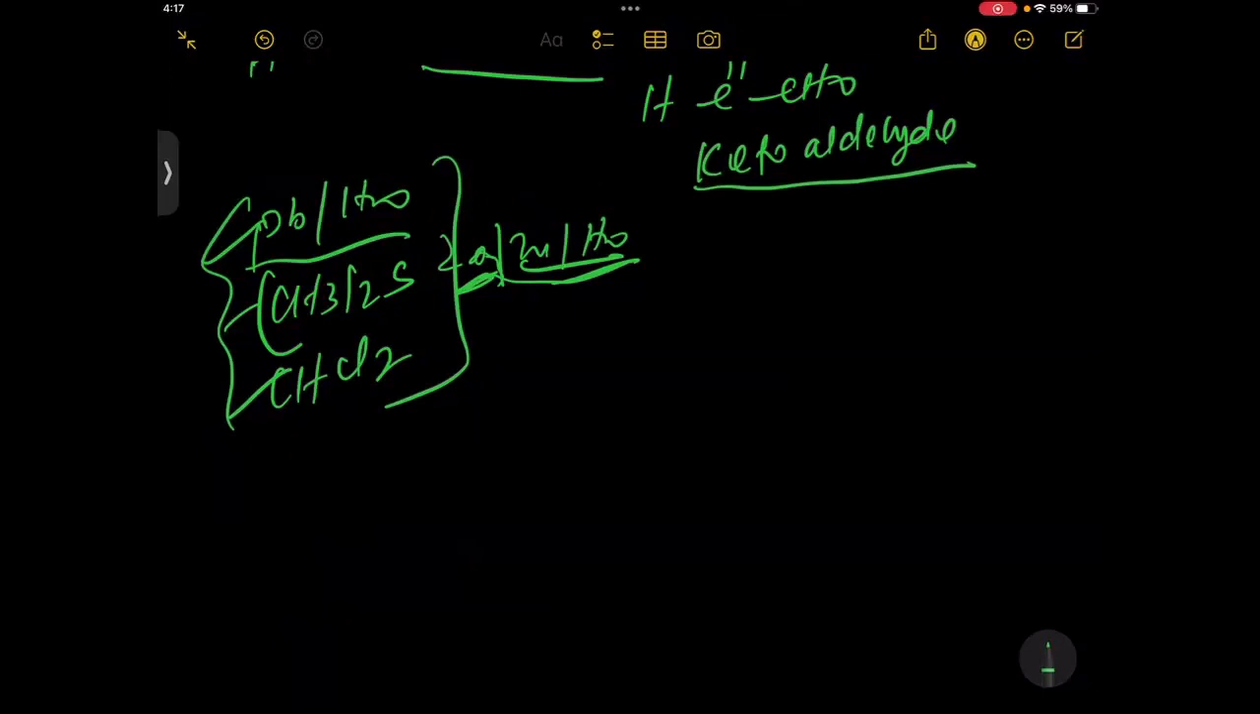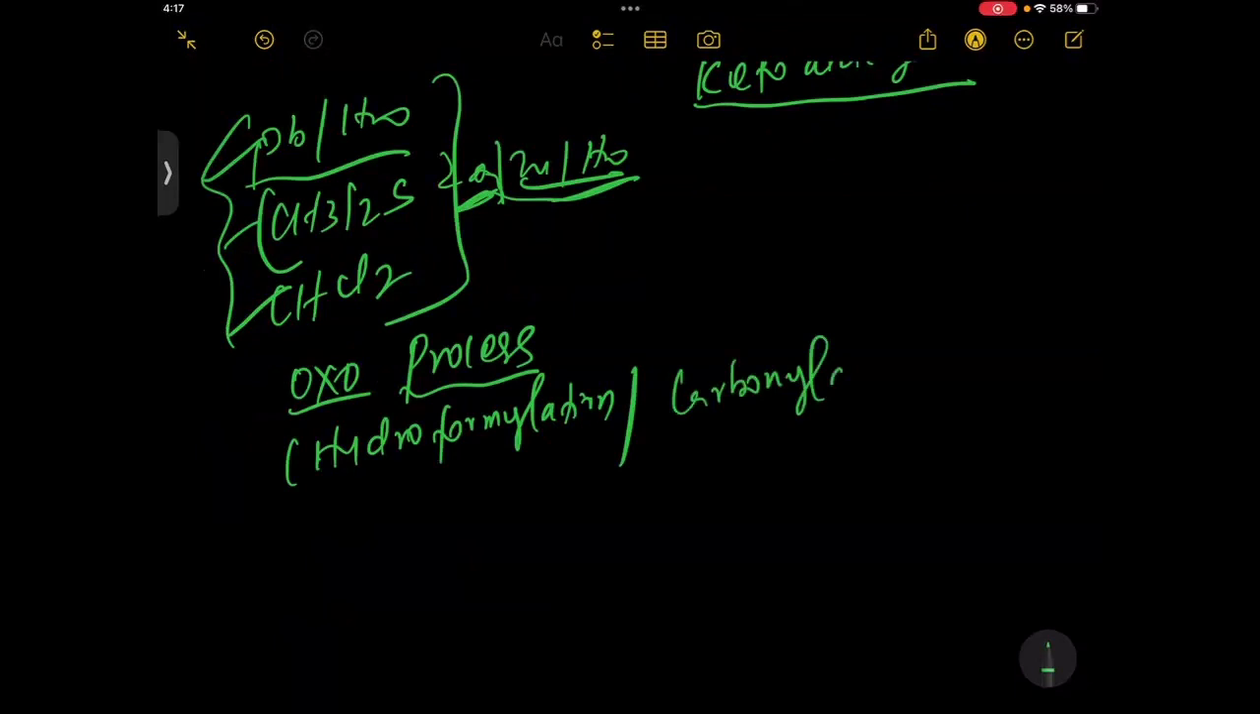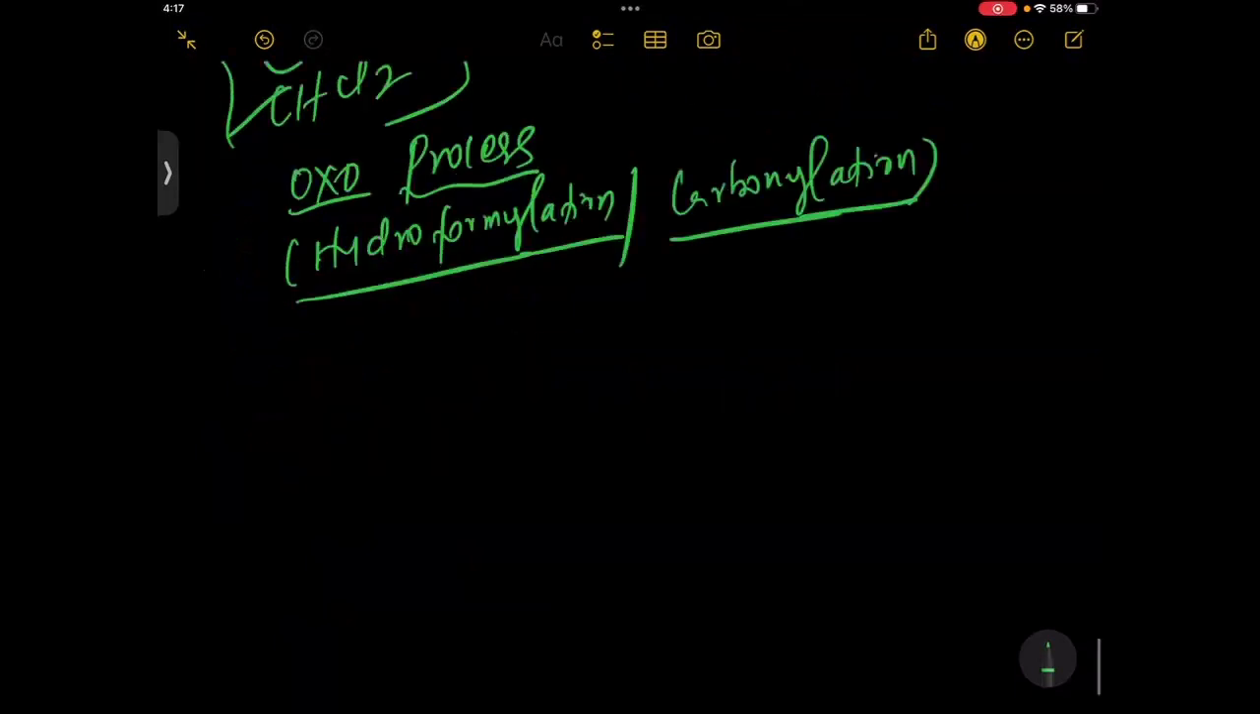Students, the oxo process is also called hydroformylation, or you can say carbonylation. Either you can say hydroformylation or carbonylation. What happens? Actually, students, the oxo process follows the anti-Markovnikov rule.